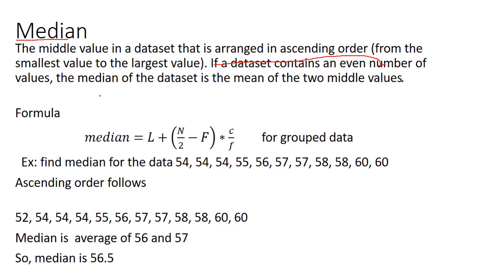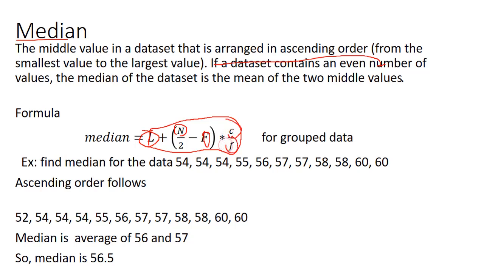Median equals L plus (N/2 minus F) divided by small f, into C. This is the formula for median. L will come from the class intervals. Here N means total frequency. Here capital F means the cumulative frequency of the class before the median class. C is the width of the class.